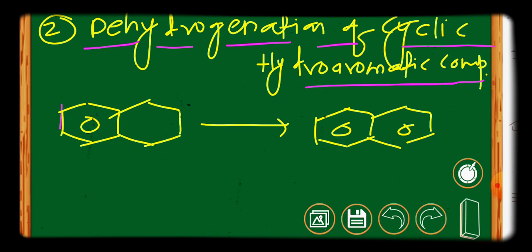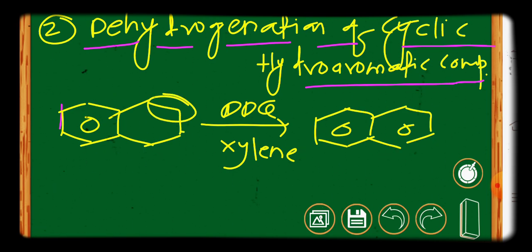For this transformation we require two equivalents of DDQ in the presence of dioxane, xylene, etc. For example, here I mentioned xylene. Now here there is this one and this one. These both are the active positions. It will undergo dehydrogenation and finally lead to the product.